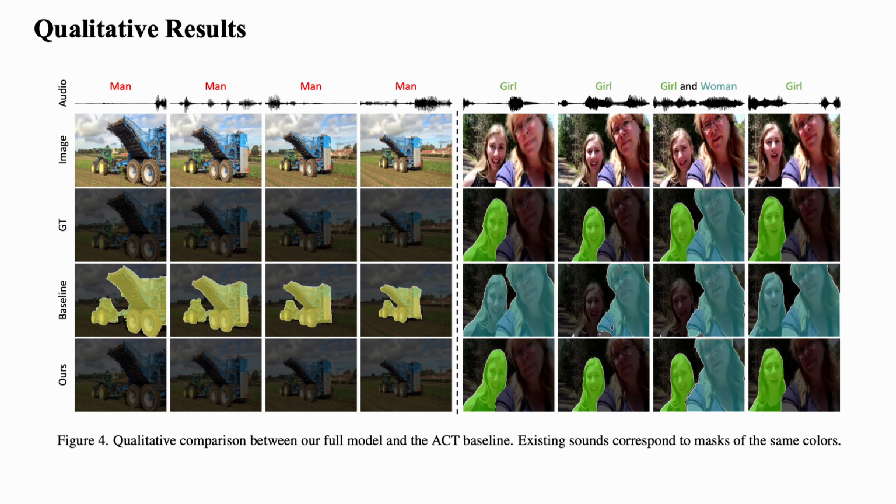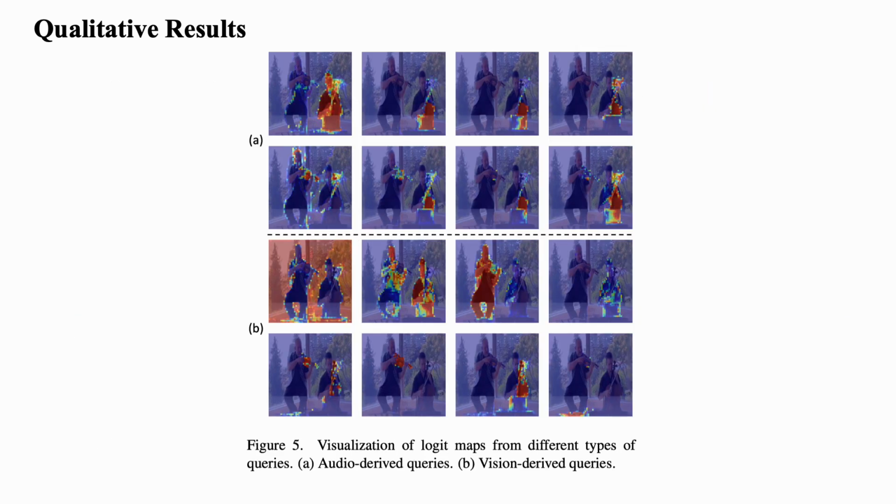Compared to a strong audio-centric baseline, our method can better separate overlapping sound sources, correctly focus on sounding objects, and avoid false positives. The vision-derived queries allow for better discrimination of spatial regions, even under audio noise. In addition, we also visualize the logit maps predicted by audio-derived and vision-derived queries within the transformer decoder. Our vision-derived queries are able to focus on diverse visual regions in the image, demonstrating that vision-derived queries are more distinguishable.